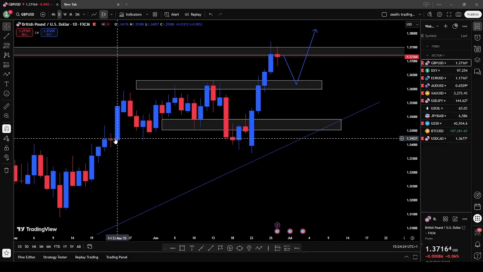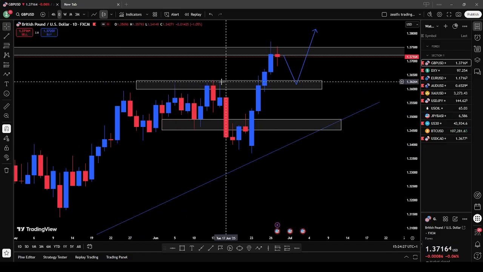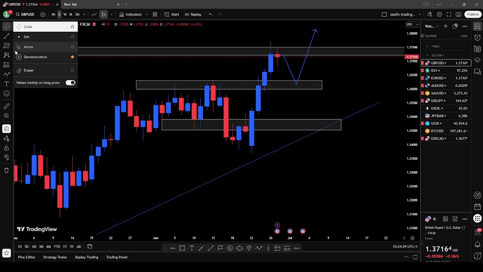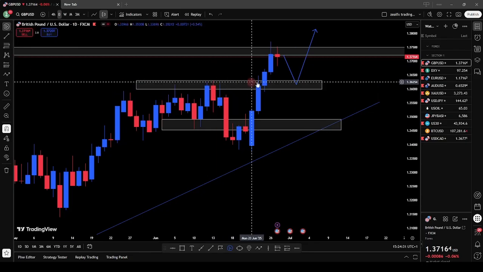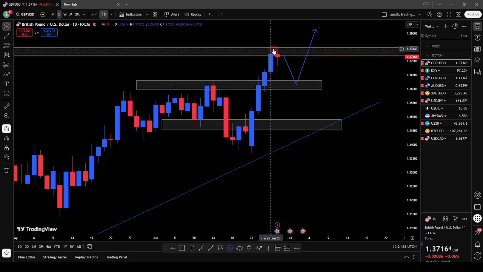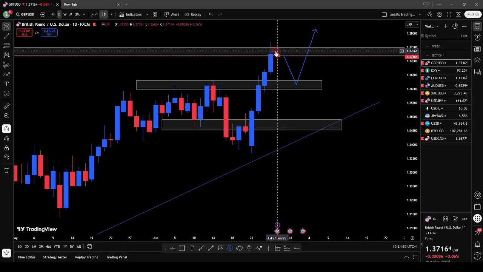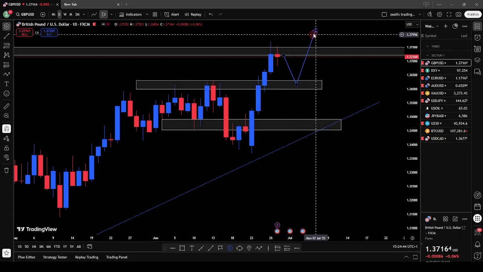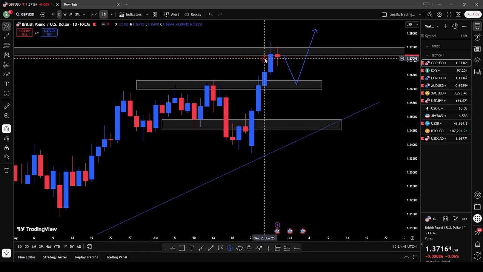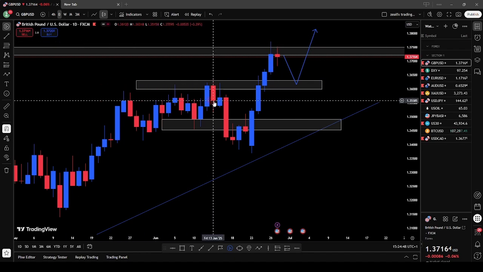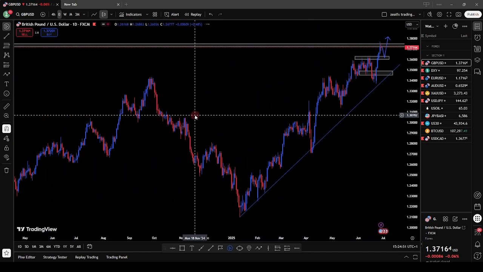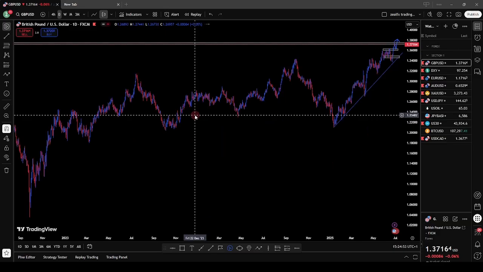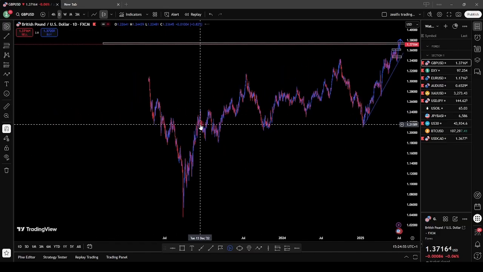So last week we said we expect price to break out of this zone, and you can see that price truly broke out of this zone and tested our resistance where we expected price to test. So this week, we expect price to retest this zone and give us a price action setup before we look for any possible buying opportunity for the GBPUSD to the next resistance on the daily chart.